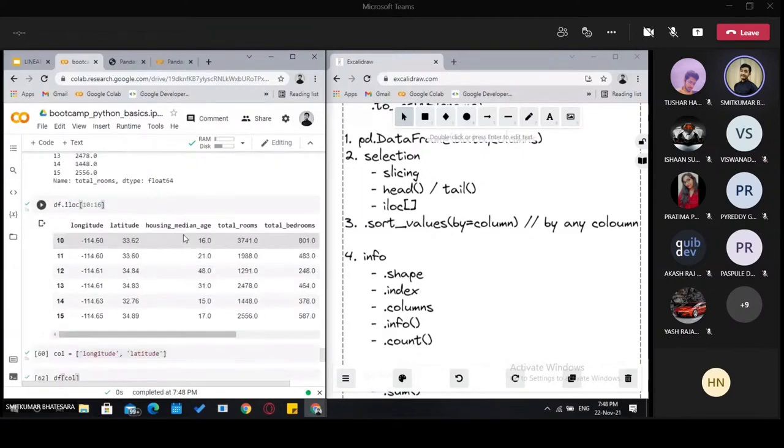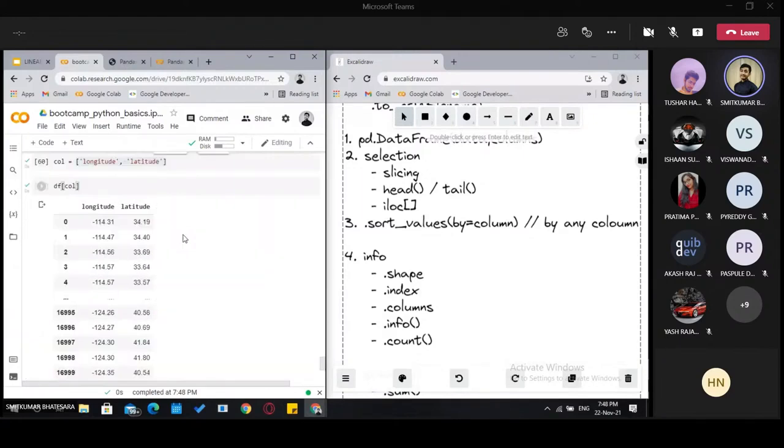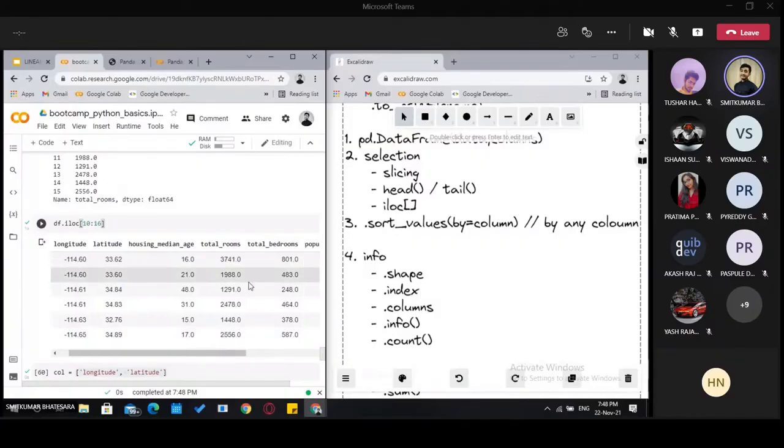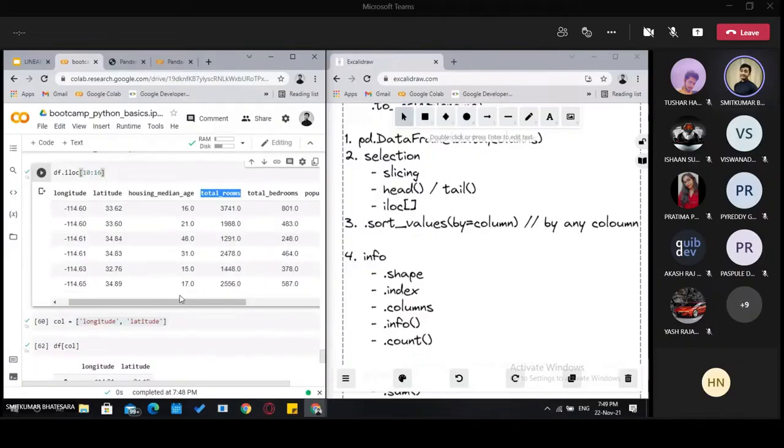Let's see how we want to sort the values. Let's consider total rooms again. We have 17,000 rows, and now we want all these rows to be in sorted order according to this column, total rooms. So how can we do that?